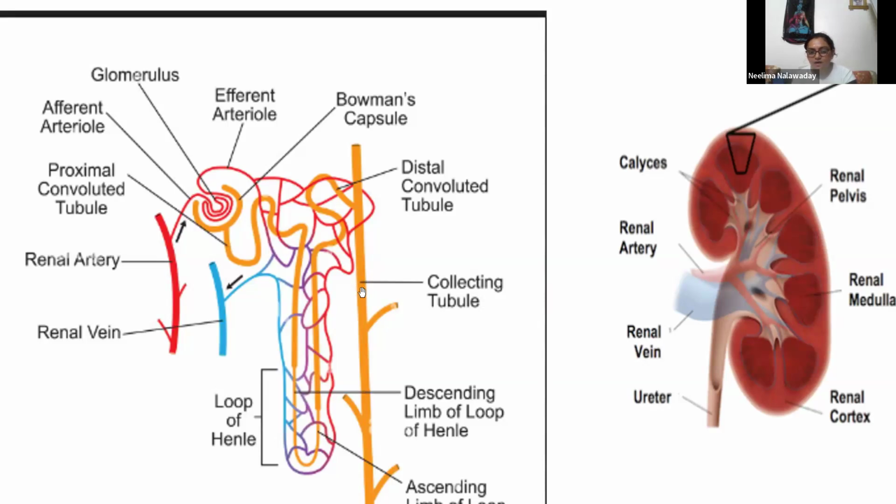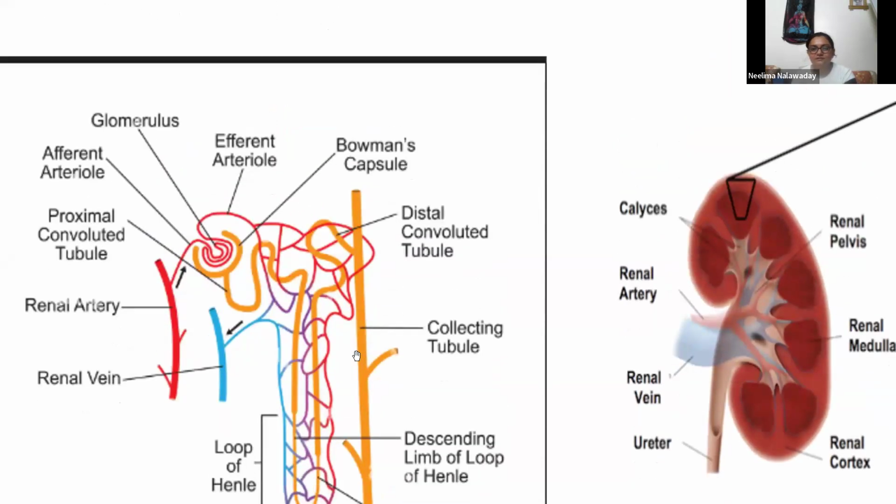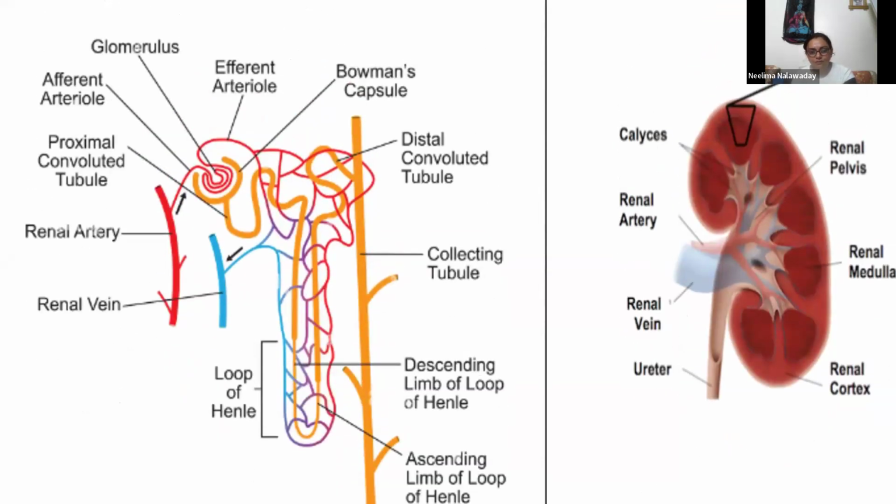So this is how urine is coming inside the collecting tubule, and all material which is required for our body, water and some other substances, salts, are getting reabsorbed by the renal branches of the renal artery. And then this collecting tubule is taking this urine towards the ureters. So in short, this is how urine is getting formed.